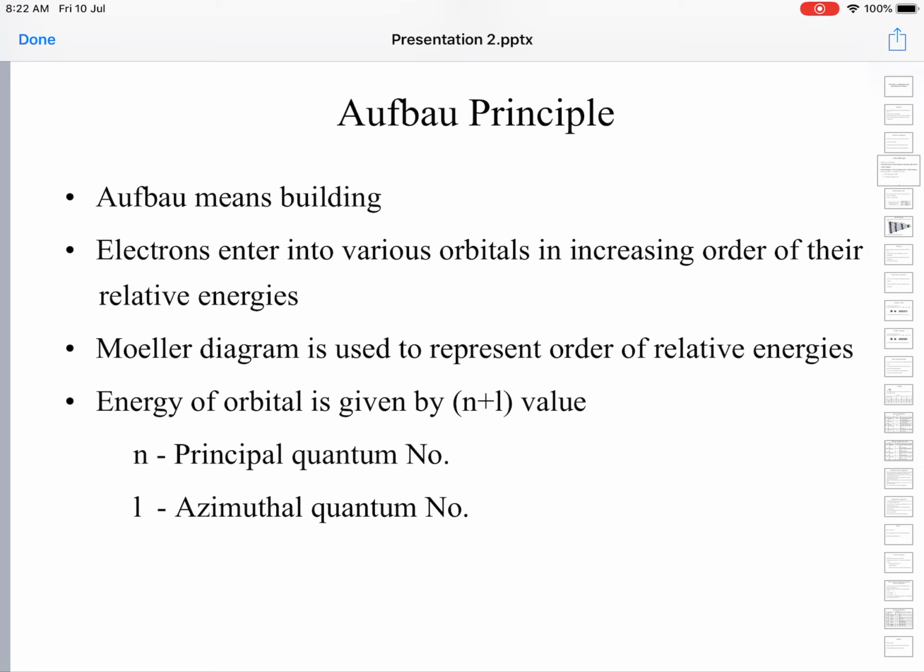Relative means if four orbitals are there, which of them has the lowest energy, which of them has the highest energy, and in what order will they increase. Relative means compared to one another. So here electrons are filled into various available atomic orbitals in the ground state of an atom based on the relative energies.